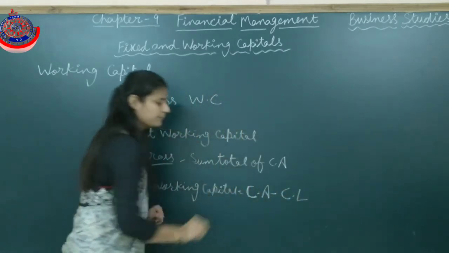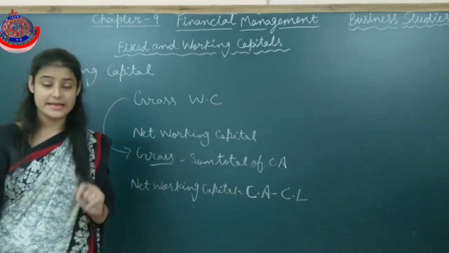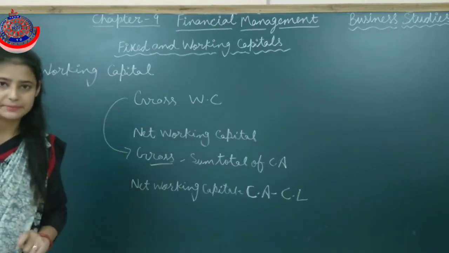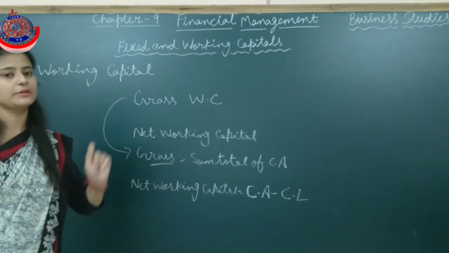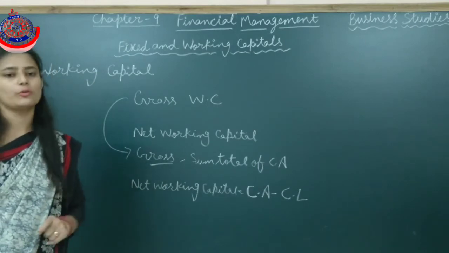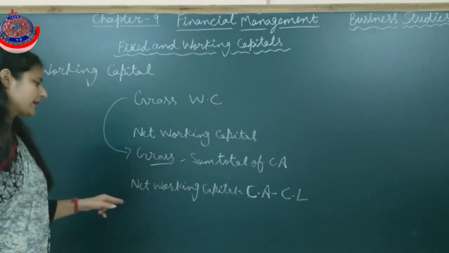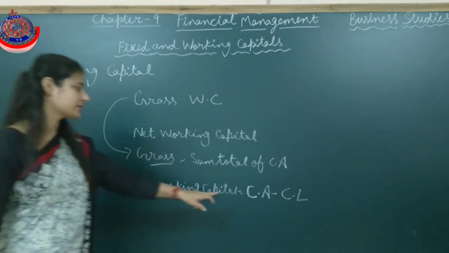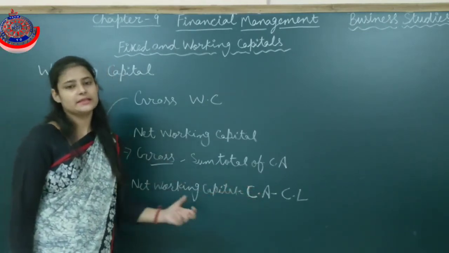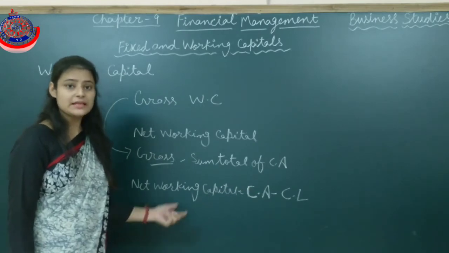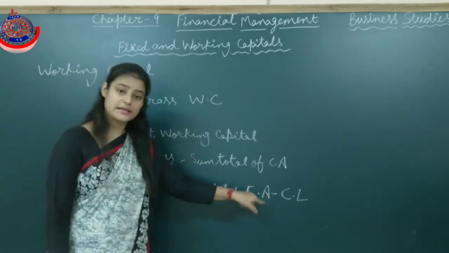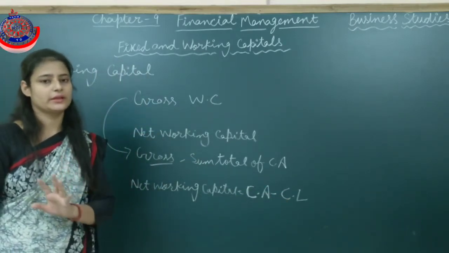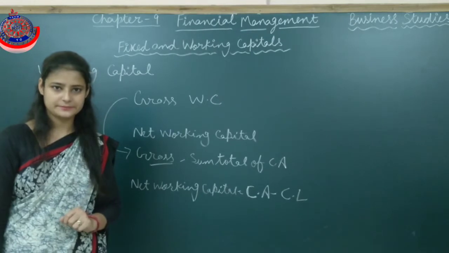The aggregate of current assets and current liabilities is known as working capital, which helps in making payment for day-to-day expenses or operations. Clear? That is known as net working capital. If the current assets are more than current liabilities, then there is a positive net working capital, and if current assets are less than current liabilities, then there is a negative net working capital. Clear?